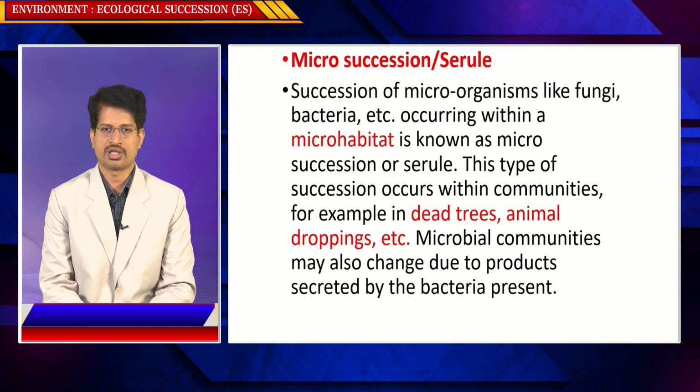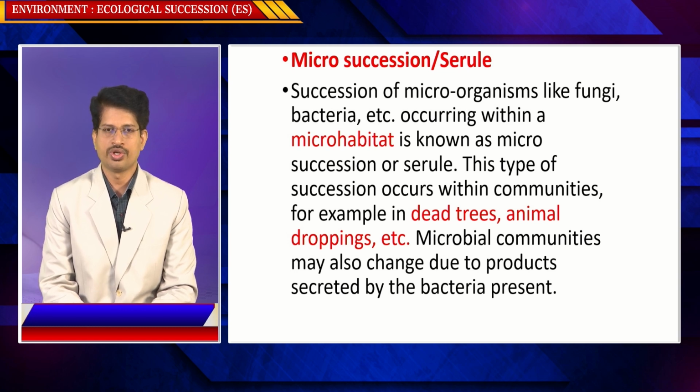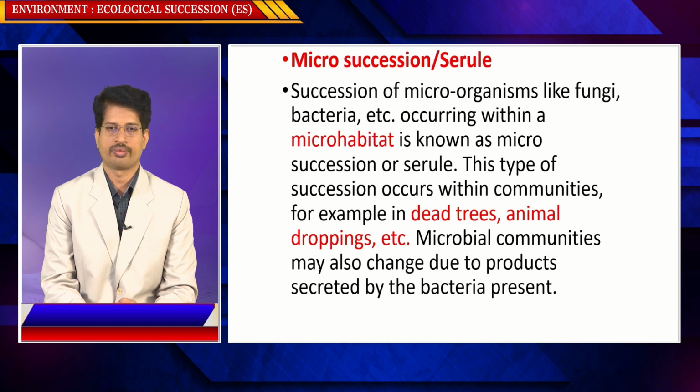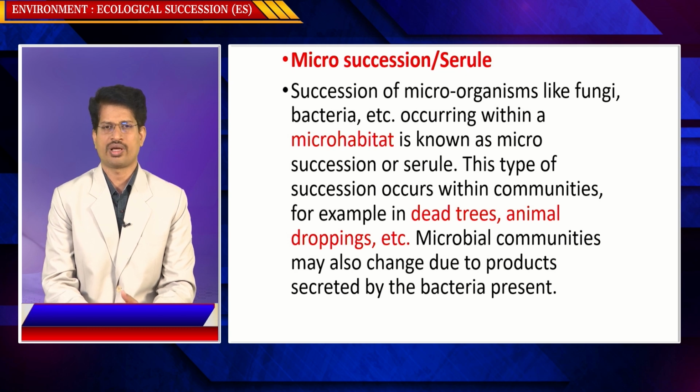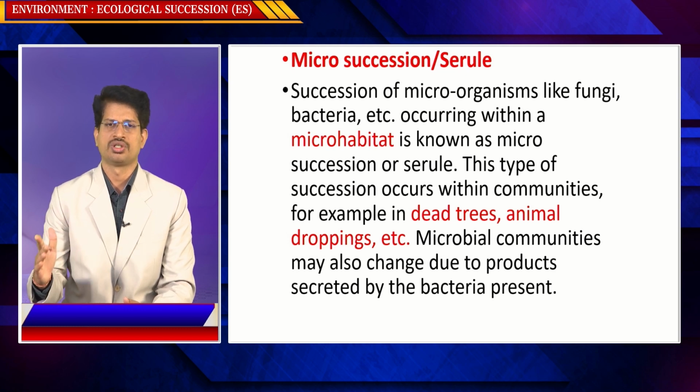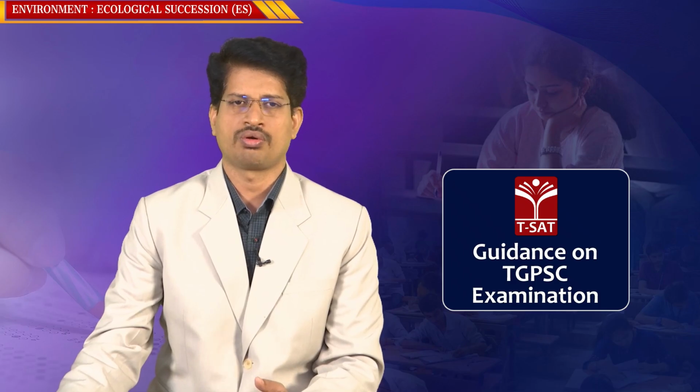This type of succession occurs within microbial communities. For example, in a dead tree or animal droppings, there are certain microorganisms existing. Microbial communities may also change due to products secreted by the bacteria present. So what happens is that gradually even the microorganisms evolve and change, which is known as micro-succession.